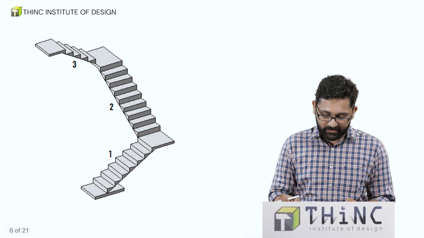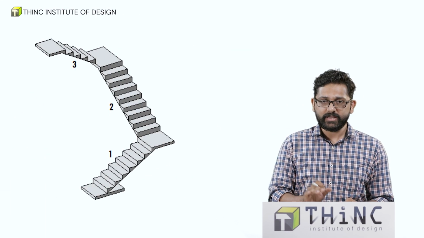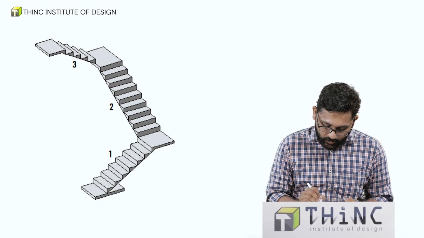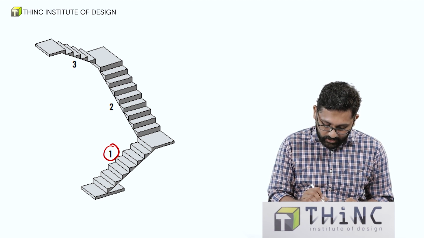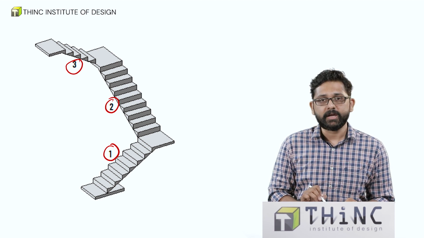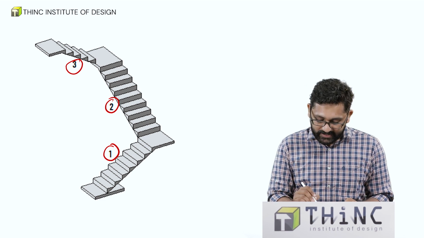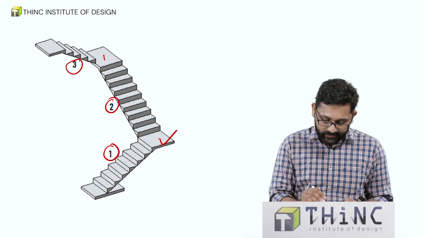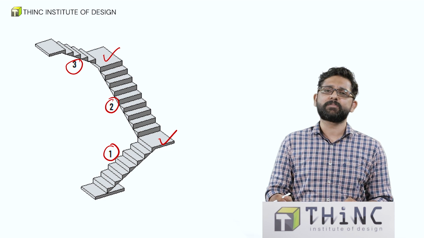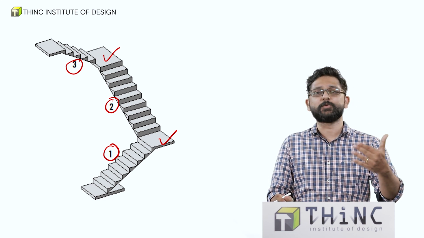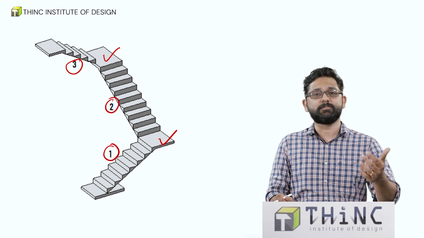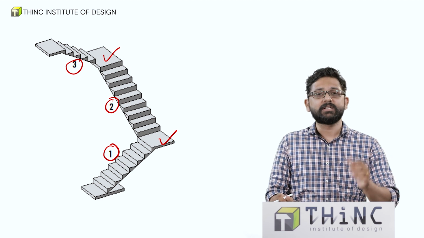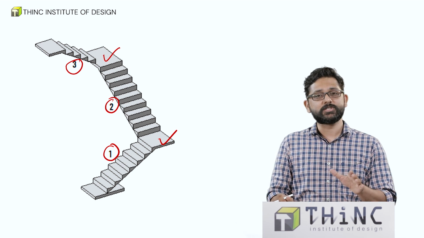With the help of a diagram, let's look at what is a flight. So in this diagram, in this stair, you have 3 flights, 1, 2 and 3. You can also see in this diagram the landings that are there. What are landings? Landings are basically the spaces wherein after climbing you take a bit of rest, or you catch your breath, or you change the direction of climbing. Now let's look at the next question.